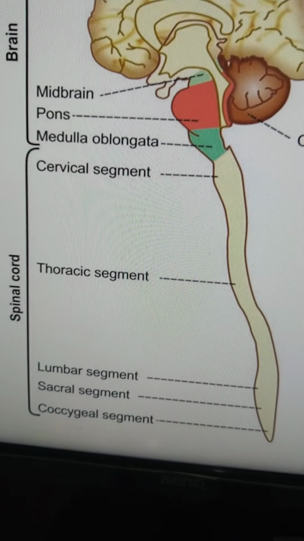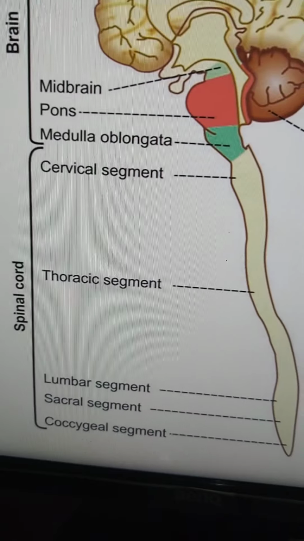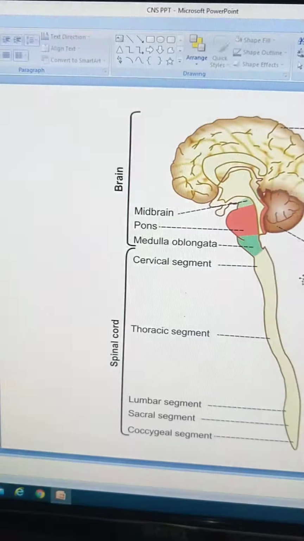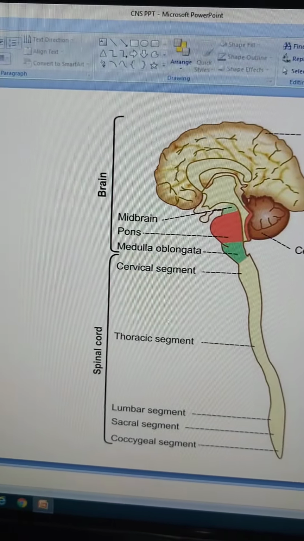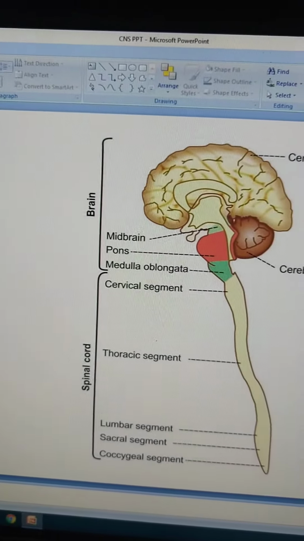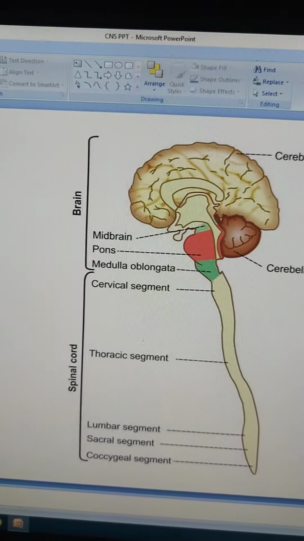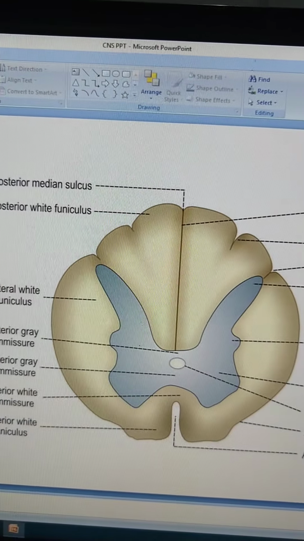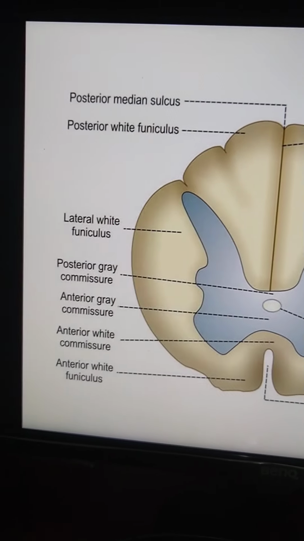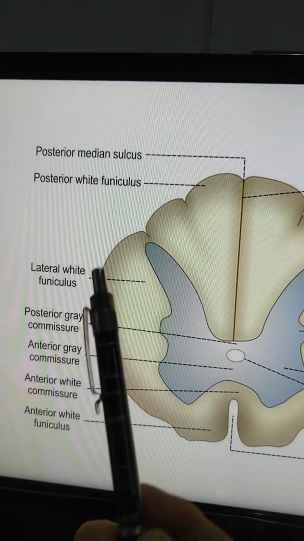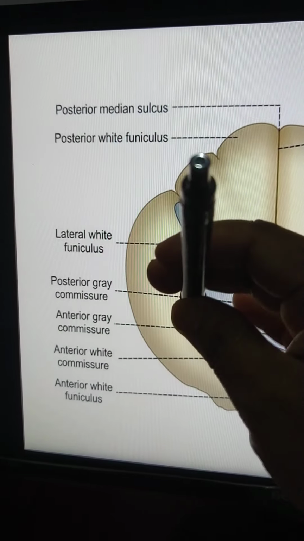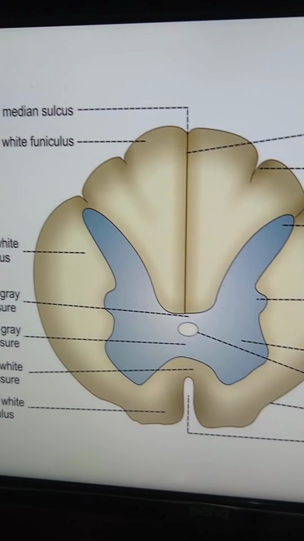The next one is about the fissure and sulci. If you see the transverse section of spinal cord, it has many depressions. Spinal cord is basically cylindrical in shape. Now if you see the transverse section of the spinal cord, it is like a cylinder. This is like a pen, it is like a cylinder. Now for the transverse section we are cutting this and looking at it like this.